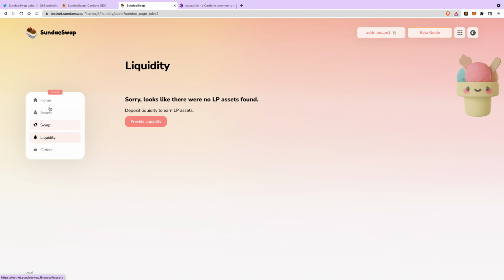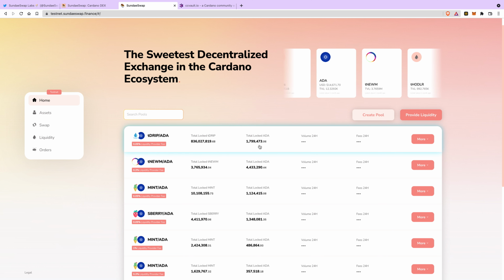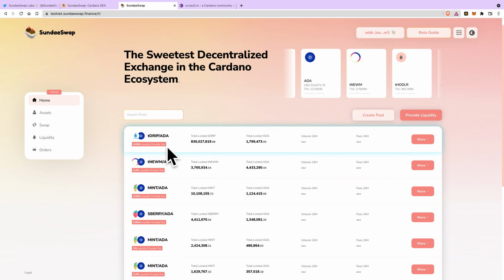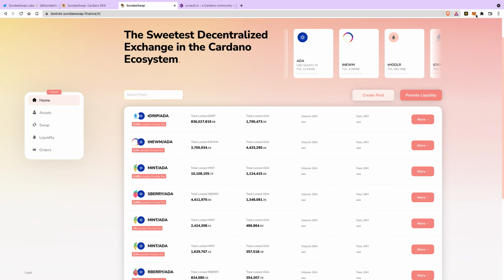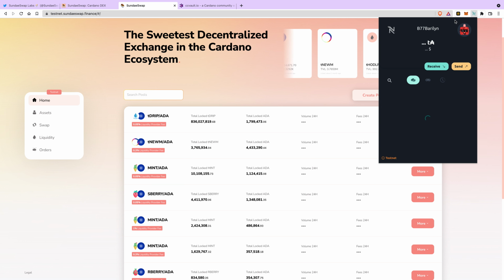Okay, so let's look at the pools that they have. Let's see what coins they gave me so I can try to get in one of these pools.